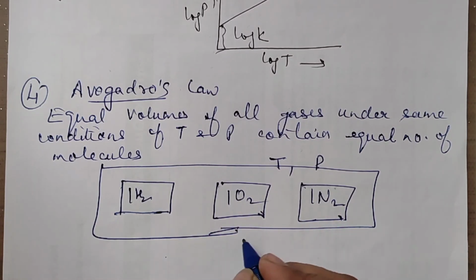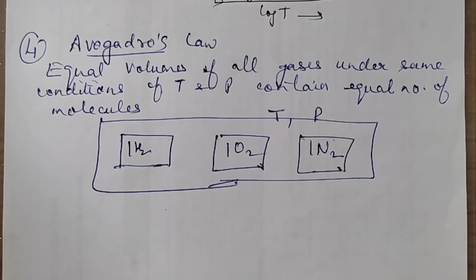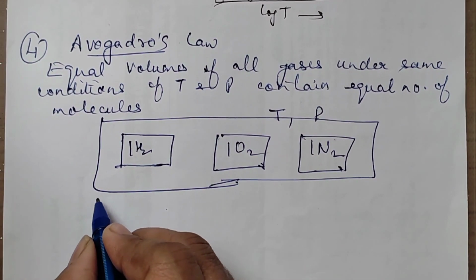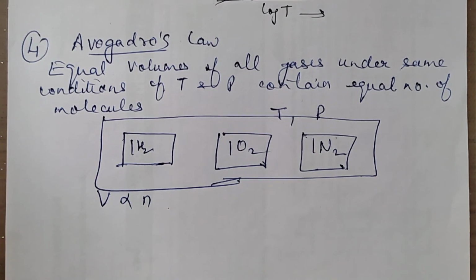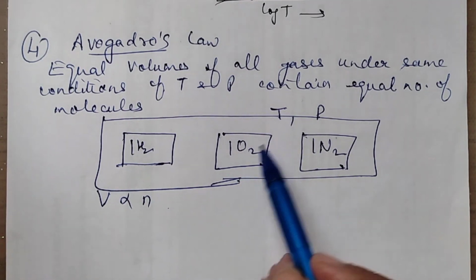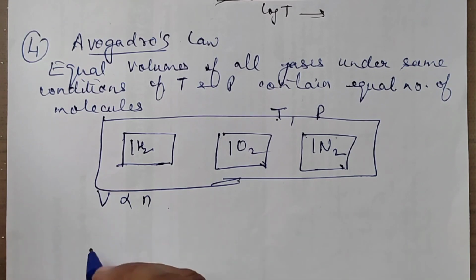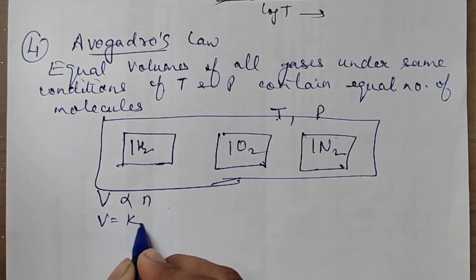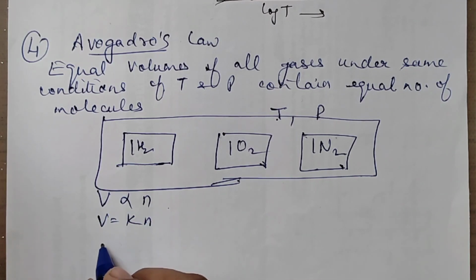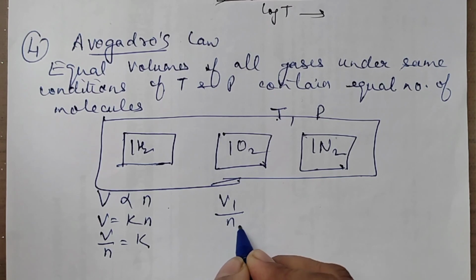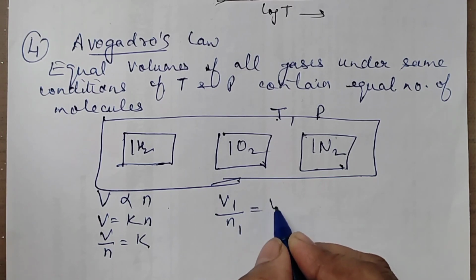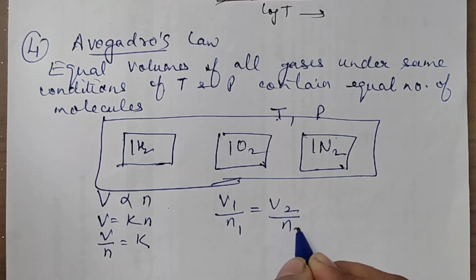So we can have here the formula as V is proportional to n. Volume is directly proportional to number of molecules when the temperature and pressure is fixed. So we can have V is equal to Kn, like earlier we have done, or we can have V by n is equal to K. And again, if different conditions are there, we can have V1 by n1 is equal to V2 by n2.